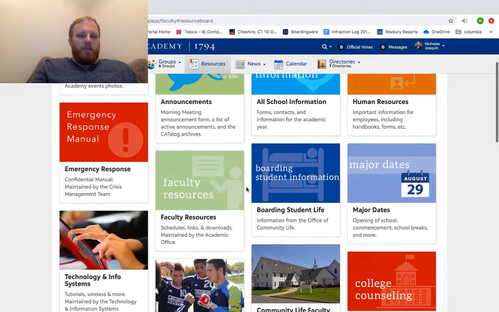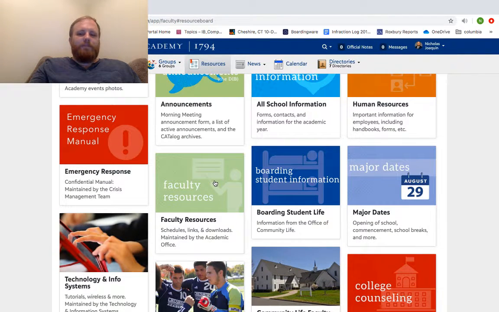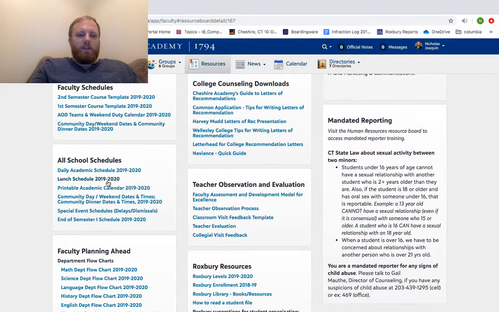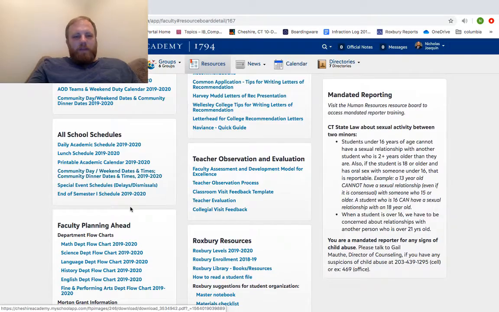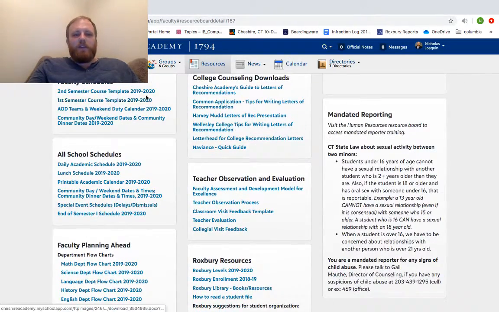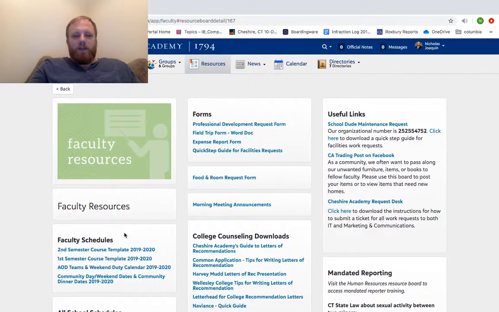where any of this information can be found outside of the technical pieces here, or faculty resources. So faculty resources here, you can see we have our lunch schedule, the daily academic schedule, which could just as well be under the all school information there. Some flowcharts and everything, but our semester templates are right here. They're always going to be the first link right under faculty resources. So you're expected coming into our August orientation to have your semester templates up as well.